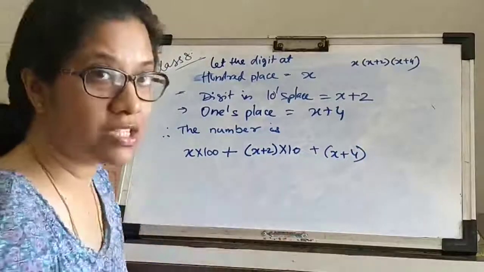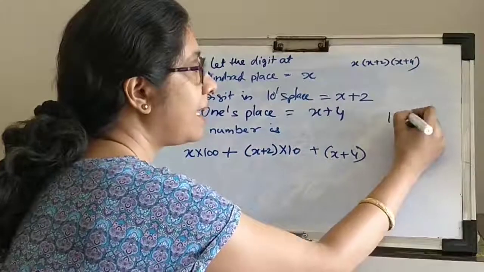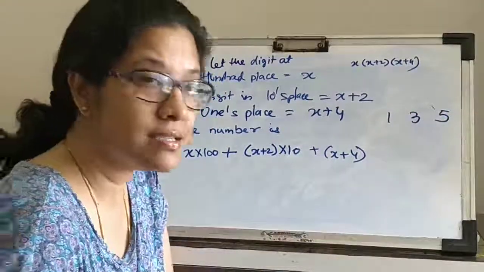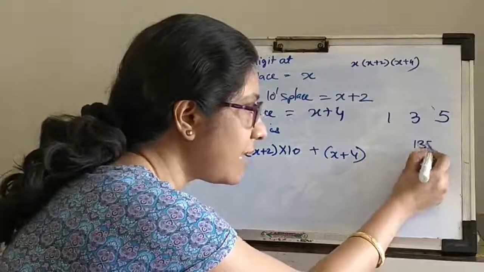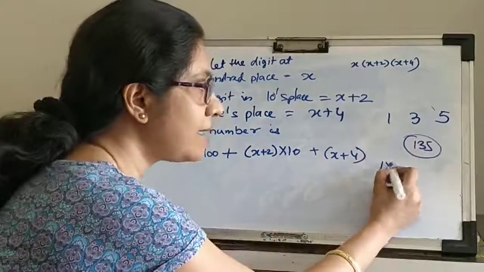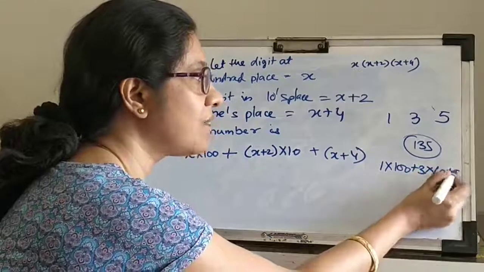This becomes your number, right? How? If I know my digits are 1, 3, 5, what is the number? The number is 135. How do you get to this number? This number is 1 into 100 plus 3 into 10 plus 5.